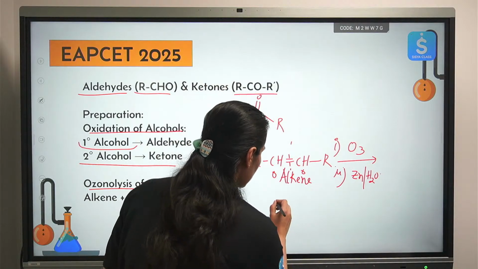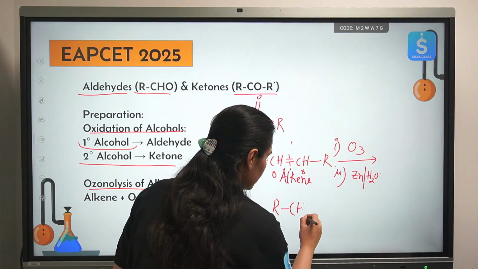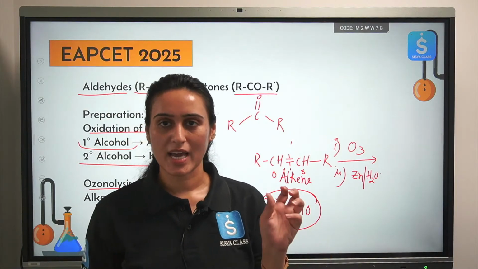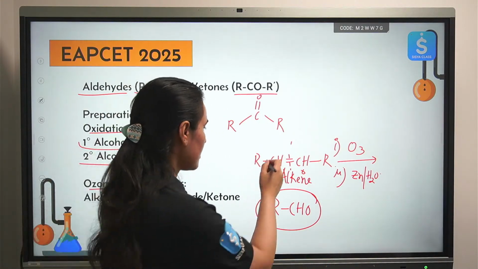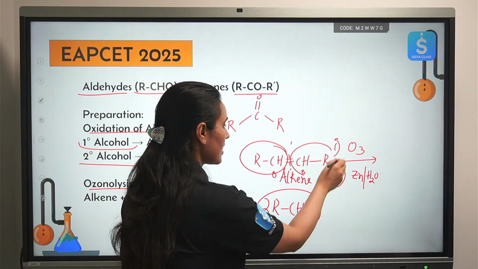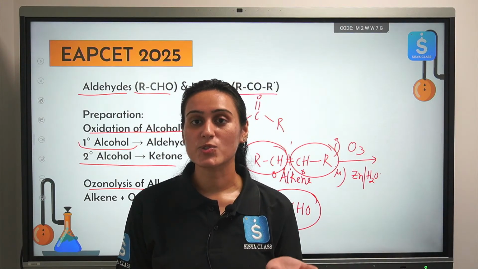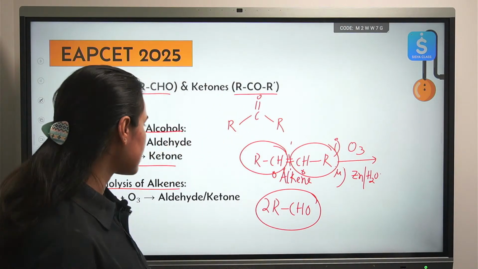So in this case, what will you receive? Aldehyde. 2 moles of aldehyde because I have 2 such units, correct? One from here, one from here. This is your ozonolysis reaction. We will solve one question based on ozonolysis also. Okay. What is next?